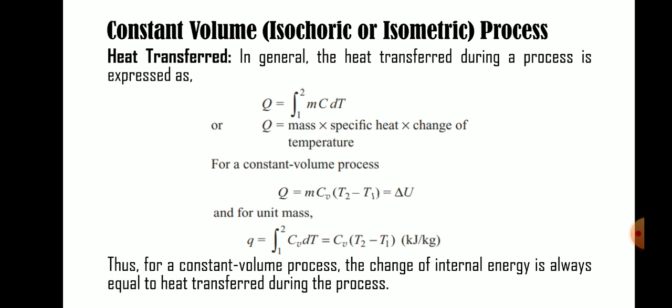Okay, Q is equal to mass into specific heat into change of temperature. Here, for a constant volume process, Q is m into CV into (T2 minus T1), which is nothing but delta U, because remember the first law of thermodynamics for a process: Q equal to W plus delta U. Here W equal to 0, which implies Q equal to delta U. In a constant volume process, W equal to 0, therefore delta U equal to Q. This concept is proved here. Q equal to m CV (T2 minus T1), which is nothing but delta U.